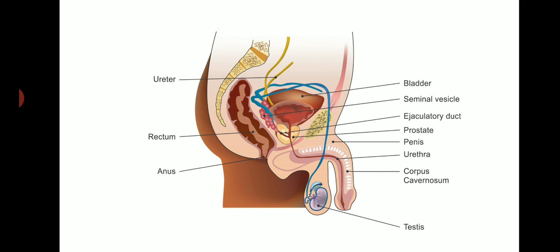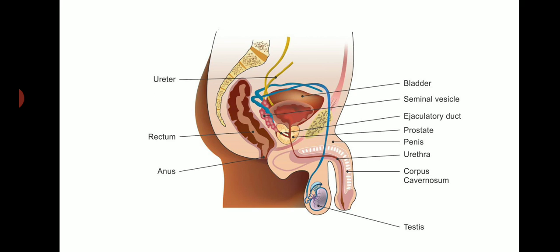The next one is testes. The testes secrete testosterone hormone. It indicates the puberty stage of boys. Again, when boys reach 12 or 13 years old, their voice changes.